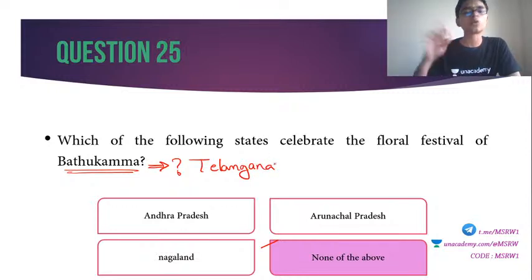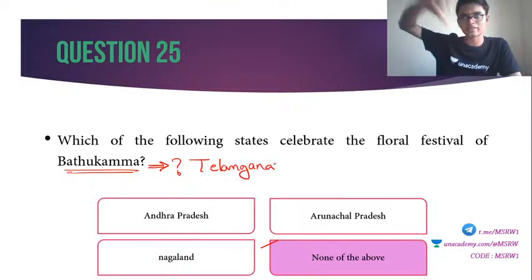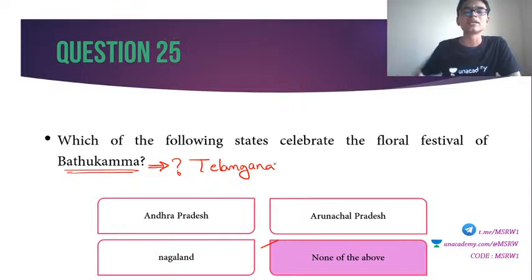This is a floral festival. There are 7 concentric circles of flowers arranged in a special way. The reason why Batukamma came into the news is because in the 2020 Republic Day parade, Telangana state presented a float which is loosely based on the Batukamma festival. That is why this is in the news.